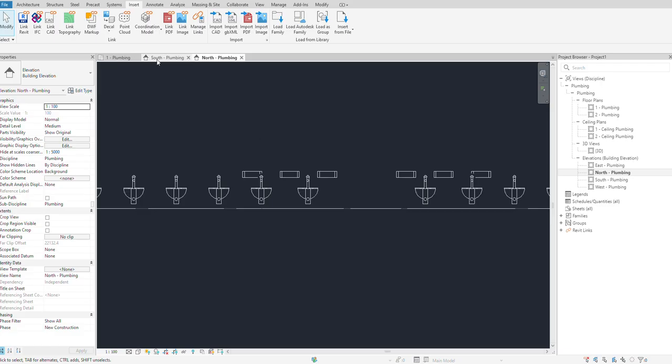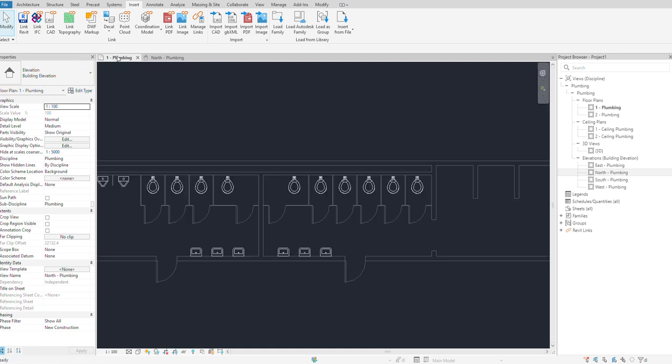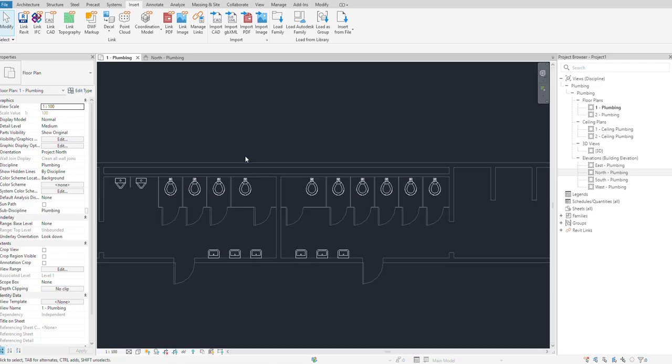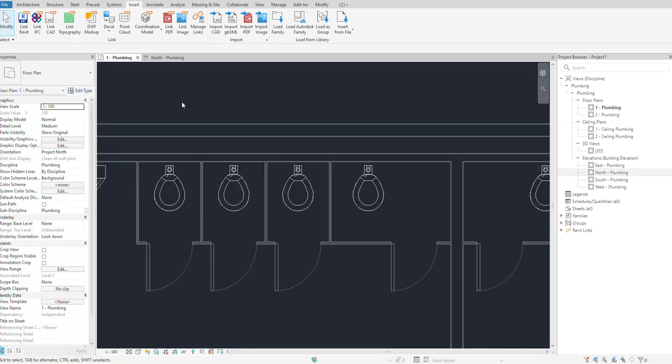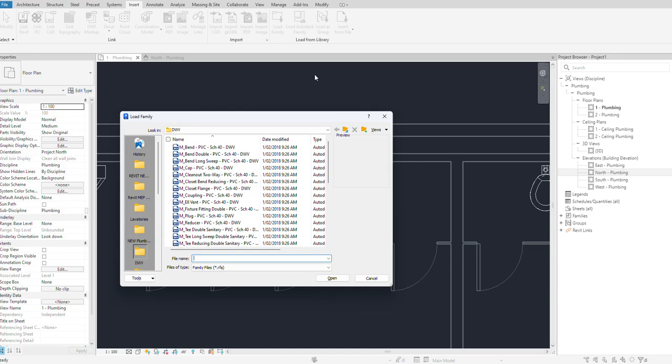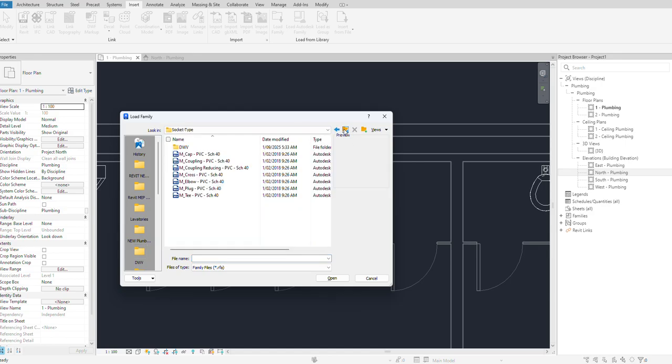Before that, we are all happy here. We don't need the south elevation. Close this. You can do collaborate and whatever. I'm more focusing on the plumbing fixtures. What you do is go to the Insert tab, load family. We will load some water closet.